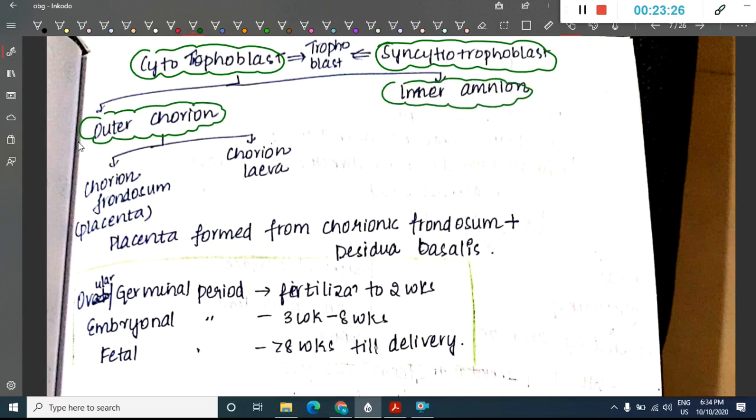The outer chorion will form chorion frondosum, that is the placenta, and chorion laeve. This chorion frondosum will combine with decidua basalis, which we have seen before, and lead to the formation of the placenta. So the placenta is formed from chorion frondosum and decidua basalis.